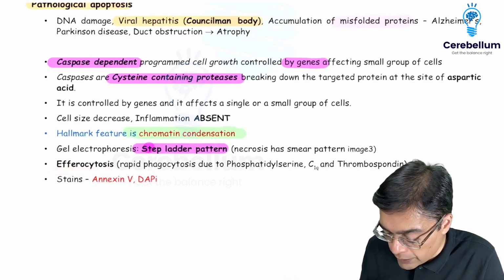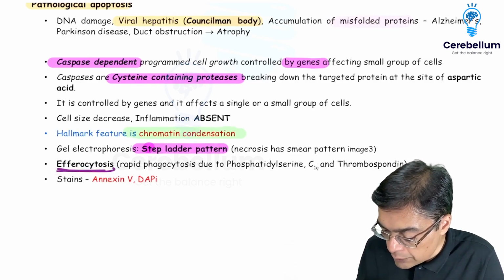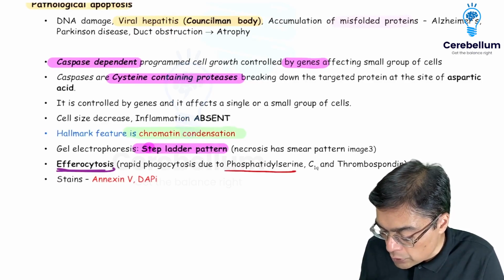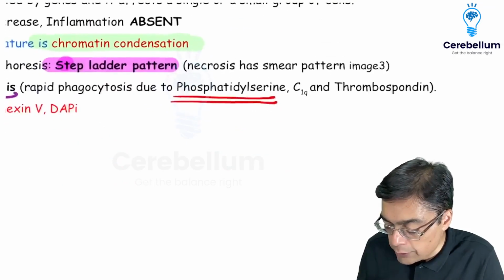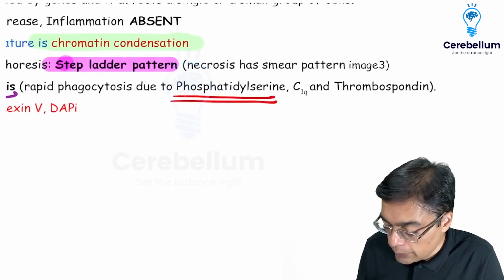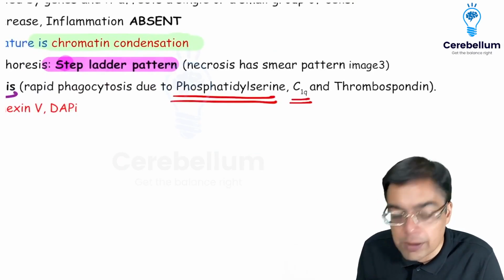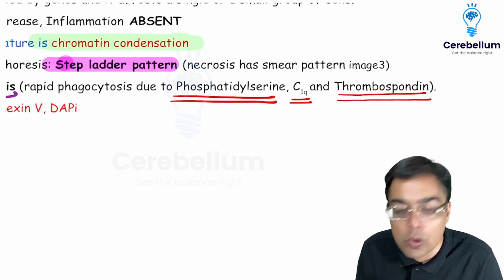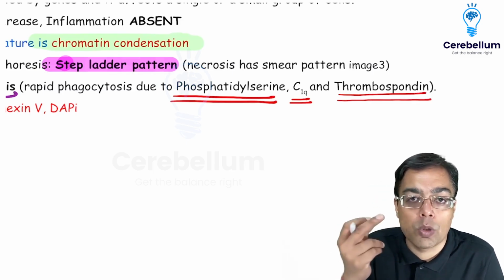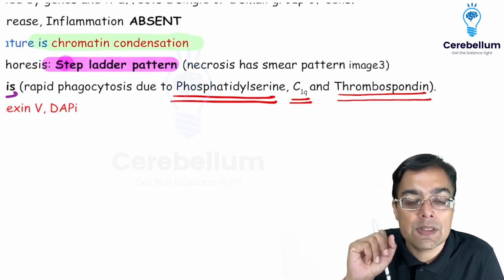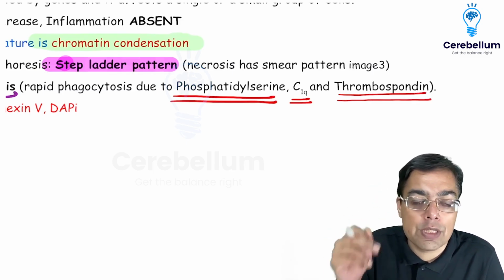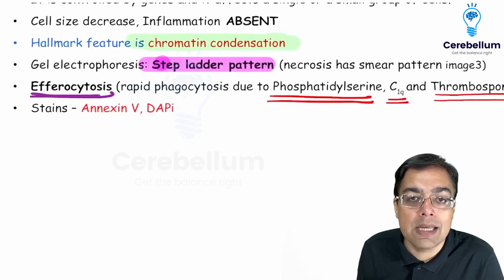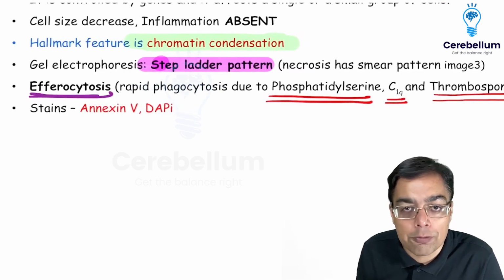What's the reason for the presence of efferocytosis? The reason for the presence of efferocytosis is because of the presence of molecules like phosphatidylserine. Another molecule contributing over here is C1q. Another molecule contributing to this efferocytosis is thrombospondin. So because of expression of these molecules by the flip mechanism that we discussed, we are going to be having rapid phagocytosis over here.